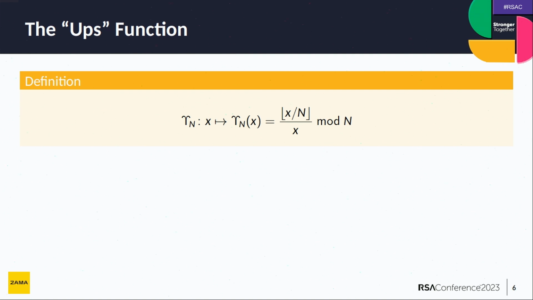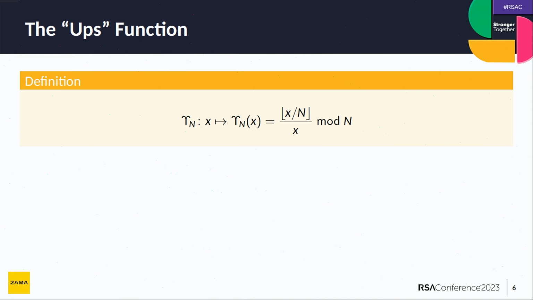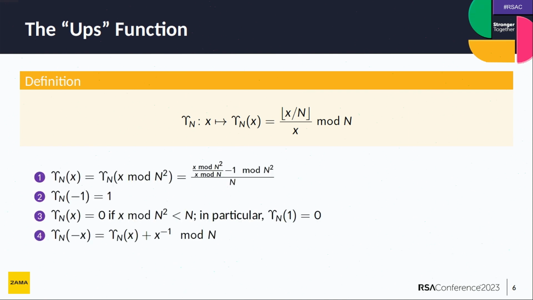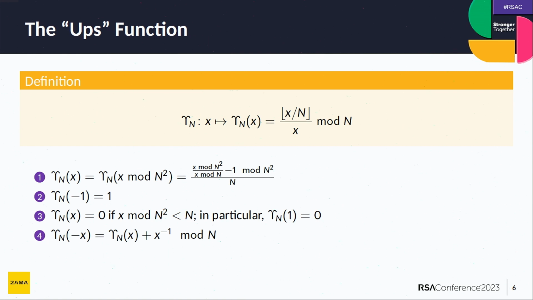And so that function is quite simple. So given some integer x, you define the fraction: the numerator is just the integer division of x and n, and the denominator is just x. So you see that the ups function of some integer x is defined mod n. And so, of course, I need to assume that x is coprime to n. Some properties of that function: first, you can see that it is defined mod n square. So if you reduce x mod n square, that won't change the value of the ups function.